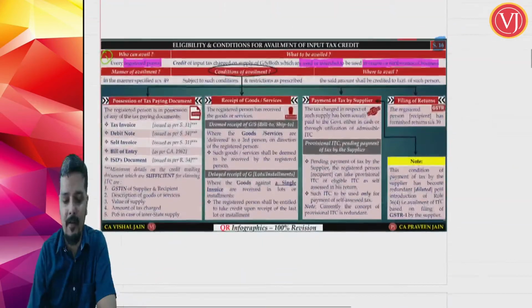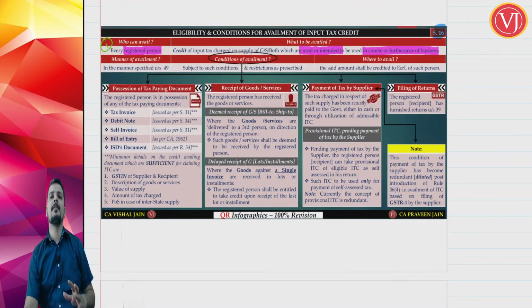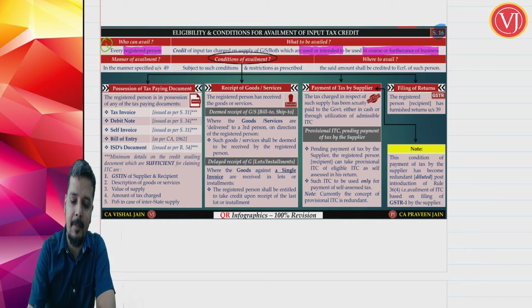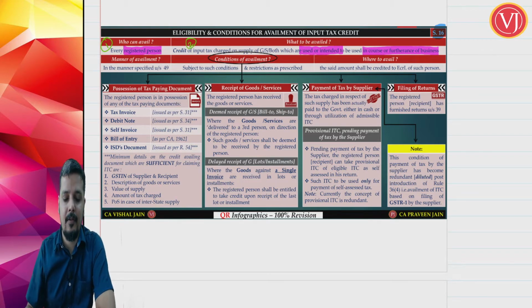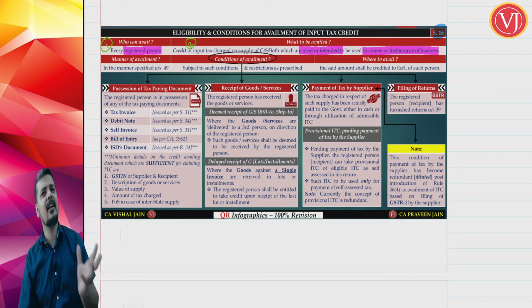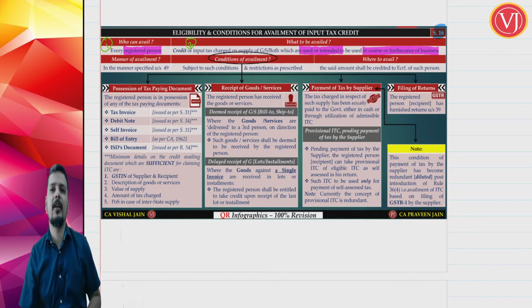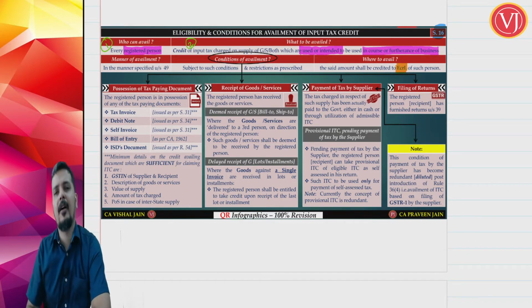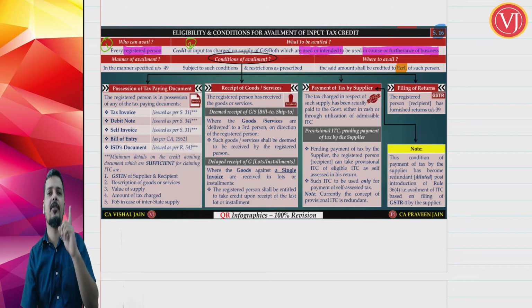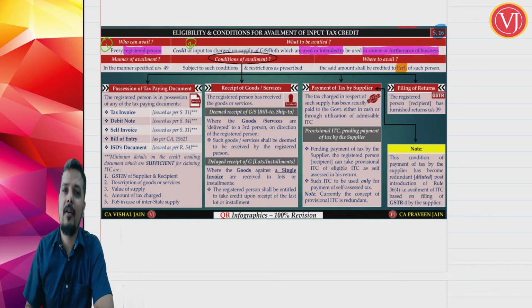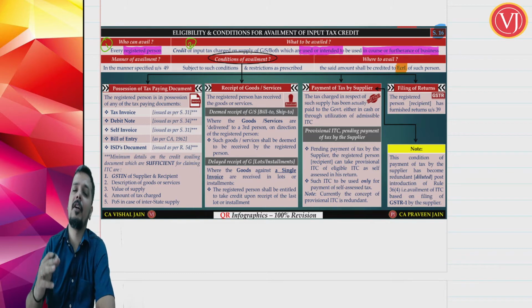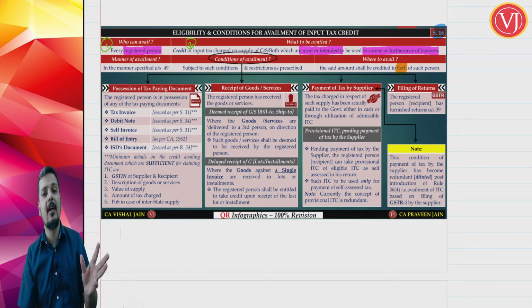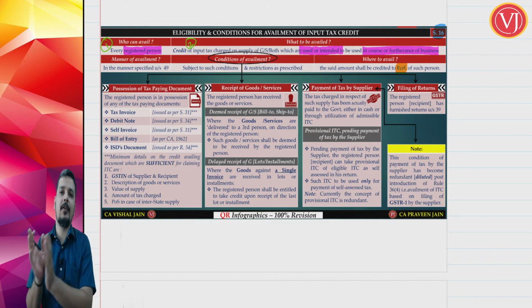So condition number 1 is you should be a registered person. Condition number 2, those inward supplies should be used or intended to be used in the course or furtherance of business. And if all the conditions are satisfied, the credit will go to your electronic credit ledger, as is mentioned. Now what are the balance conditions? We have seen 2 conditions: you should be a registered person, plus your inputs, capital goods and input services should be used or intended to be used in the course or furtherance of business.